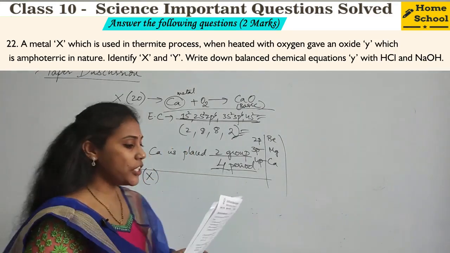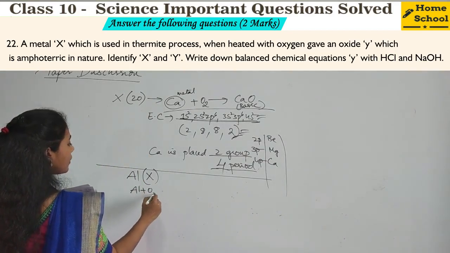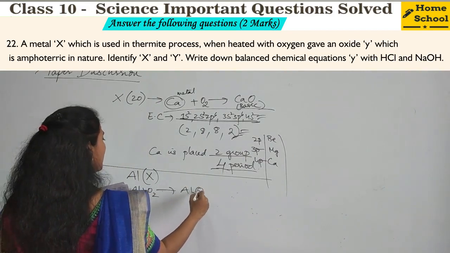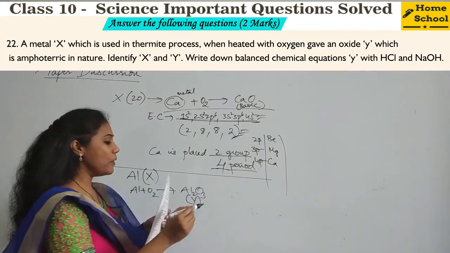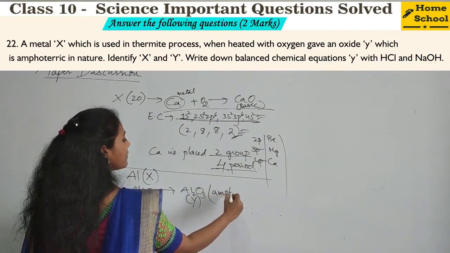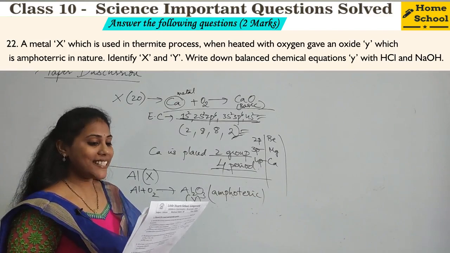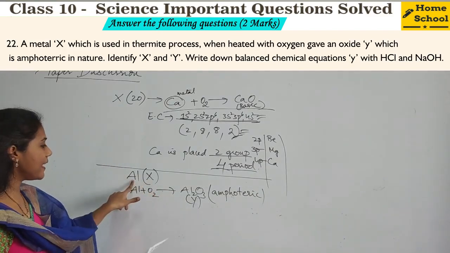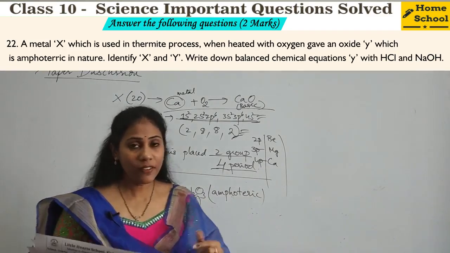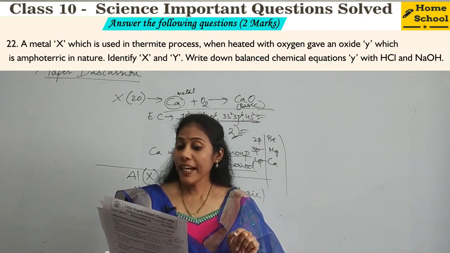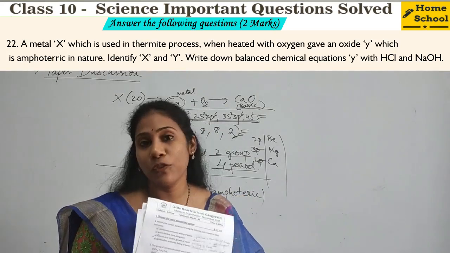When heated with oxygen, it gave an oxide Y. So this aluminium, when you heat it with oxygen, definitely you will get aluminium oxide, and this is your Y. And they said this aluminium oxide is amphoteric in nature. Identify X and Y. We have identified X is aluminium, Y is aluminium oxide. And they are also asking one more question there. Write down balanced chemical equations of Y with HCl and NaOH.